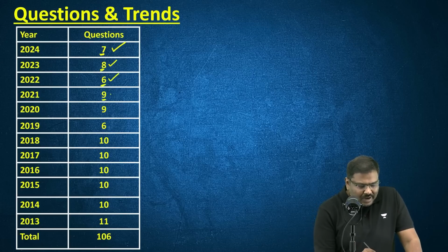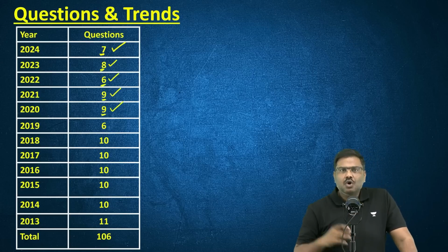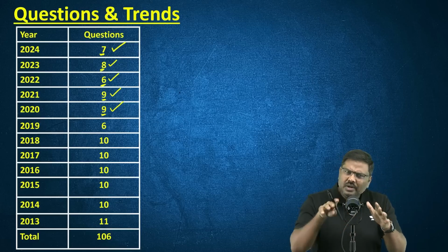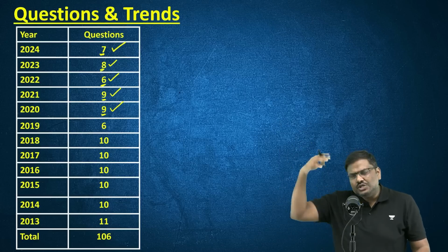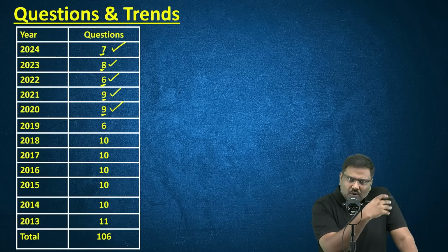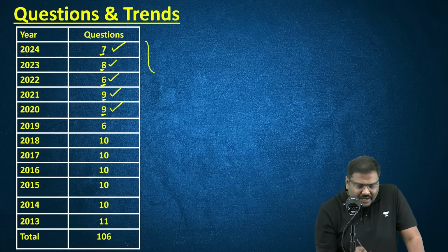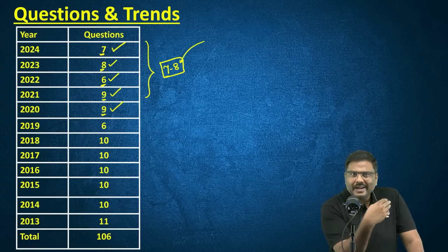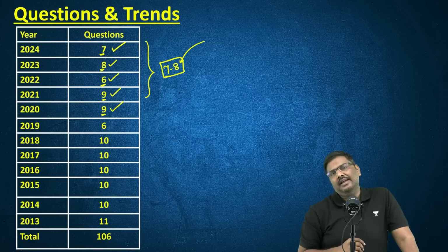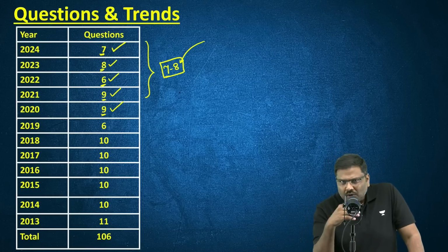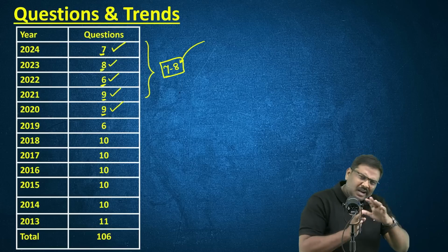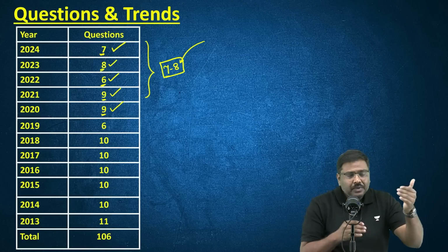2021, 9, and so on. On an average, again I'm saying, I've counted agriculture here, although you will get those concepts in the geography paper. So if you count all of those, it is safe to say that in the range of 7 to 8 questions will come from this area of Indian economy, including the agriculture area. Out of 7 to 8 questions, at least half of them are 10 marker, and the remaining